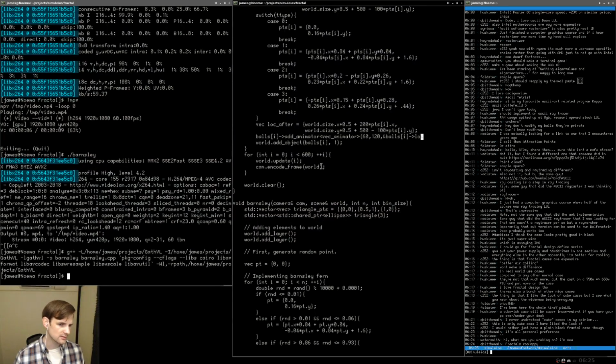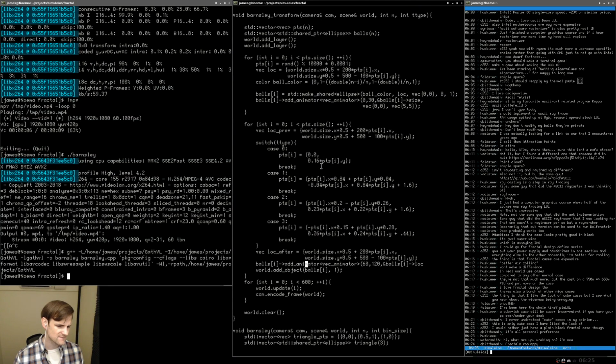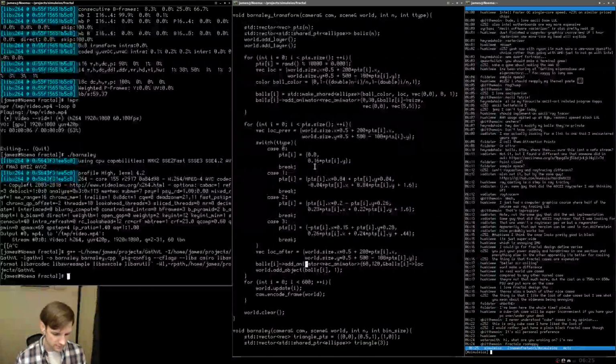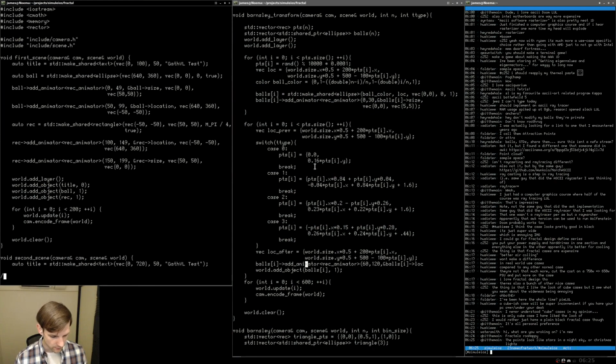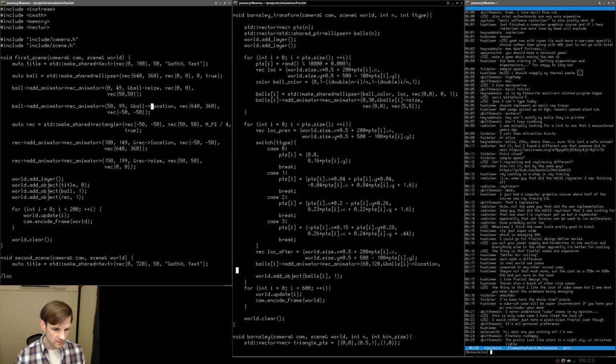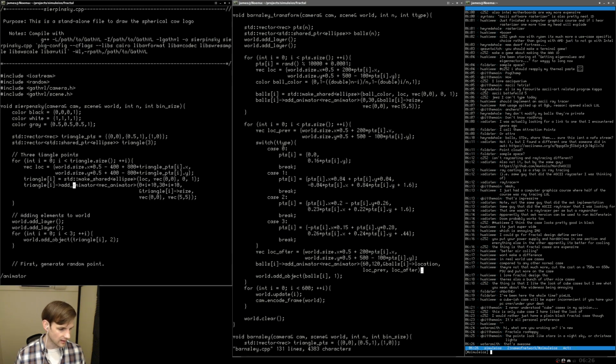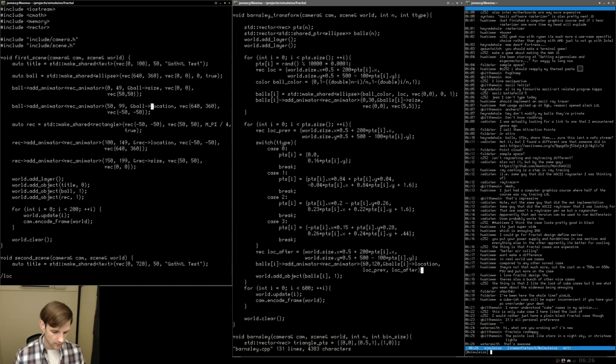Now the question is, is it loc or location? I don't remember. Let's go into vi .gathvl and look for viz test. Let's look for location. Yeah, it is spelled out location. Okay, then we give it basically the start and end points. So we're going to say location previous, location after, and then we end that guy, and hopefully this animator is added, the object is added, and we should be able to go from here.